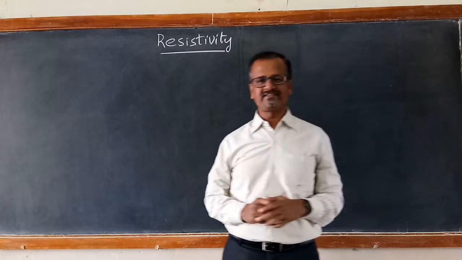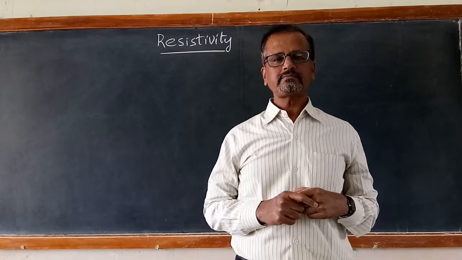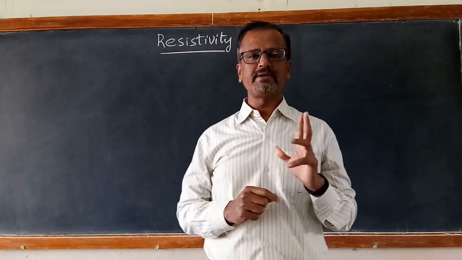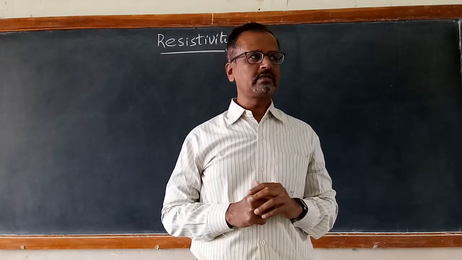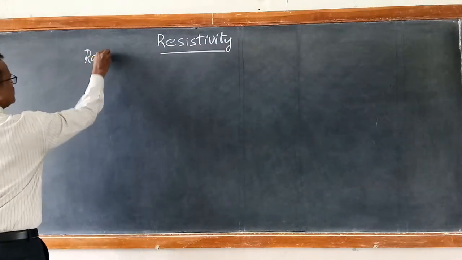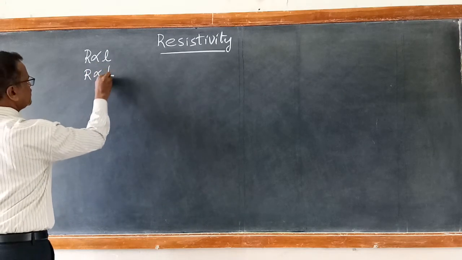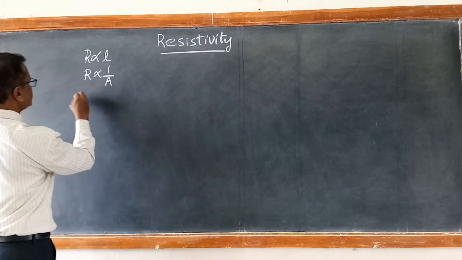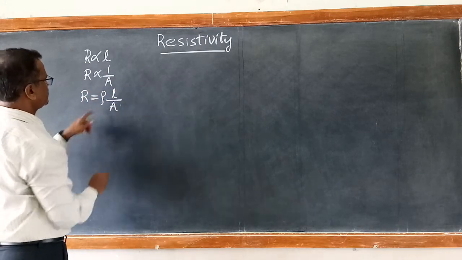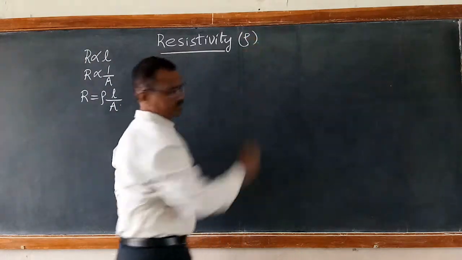Good morning, students. In the previous video we observed the factors on which the resistance depends. The resistance depends on the length. Resistance is directly proportional to L and inversely proportional to area of cross section. So finally we get the equation for resistance, R = rho L by A, where this rho is called resistivity. This is the notation for resistivity.